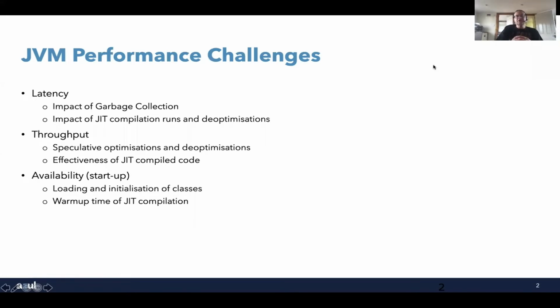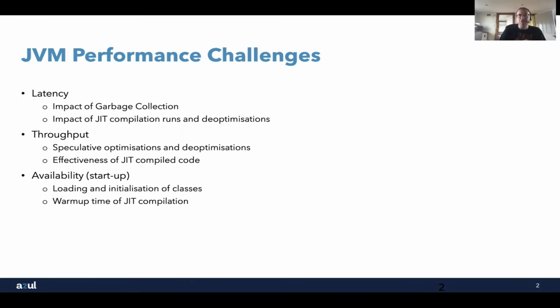So the first thing that we need to look at is, in terms of Java-based microservices, what are the performance challenges that we're actually faced with, looking at it in terms of the Java virtual machine? One of the great things about having the Java virtual machine is that we're running in a managed runtime environment. What that means is that we don't have to worry as developers about things like memory management. Allocation of space for objects is handled for us automatically. The garbage collector reclaims the space when we no longer require it and makes it available for new objects.